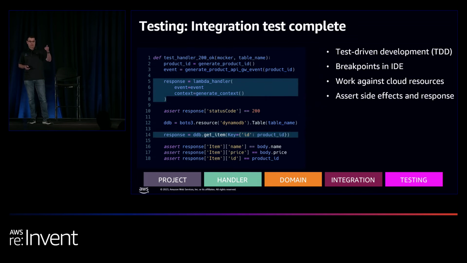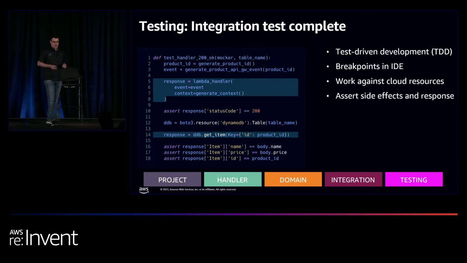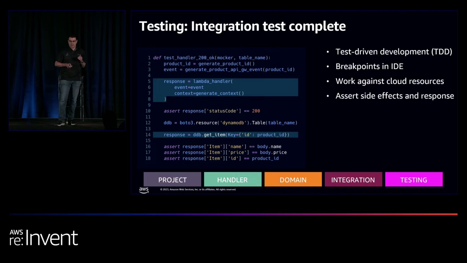And this is the test all together. I think this is a great way to do TDD. That's usually how I develop new Lambda handlers. So I would write an empty skeleton for a Lambda handler, and I would write the test, and I would use the test to basically debug my function and start to implement it until the test passes.